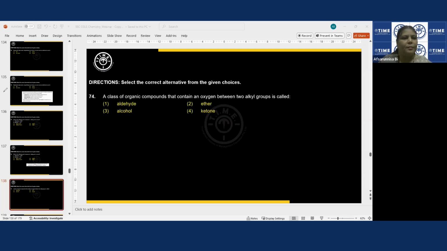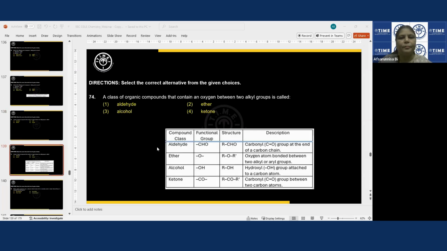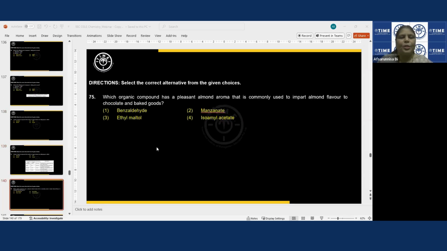Next question. Which organic compound has a pleasant almond aroma that is commonly used to impart almond flavor? Anywhere, wherever you see almond flavor, the answer will always be benzaldehyde. Benzaldehyde, almond flavors. Butyraldehyde, butter flavor. Aldehydes are used to give these kinds of flavors. Next question.